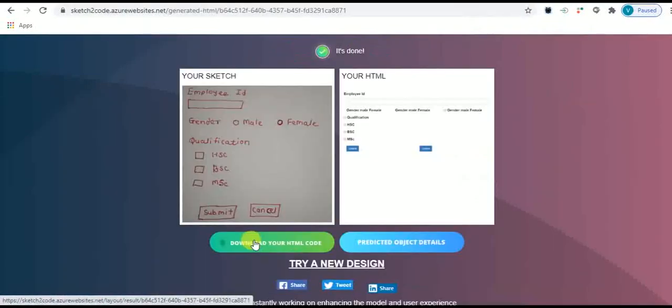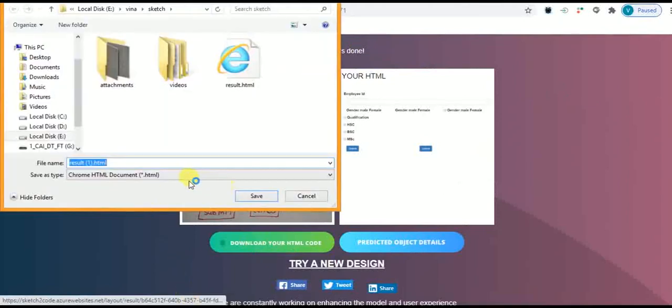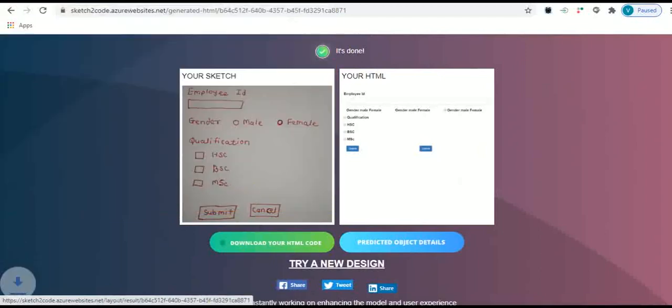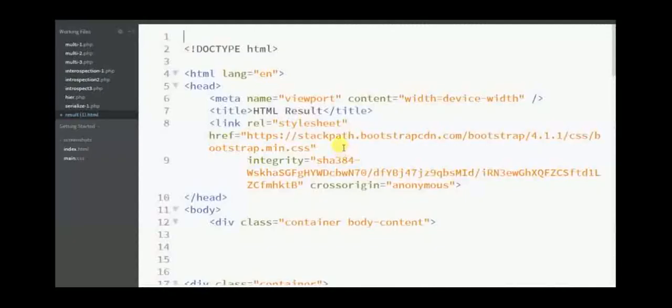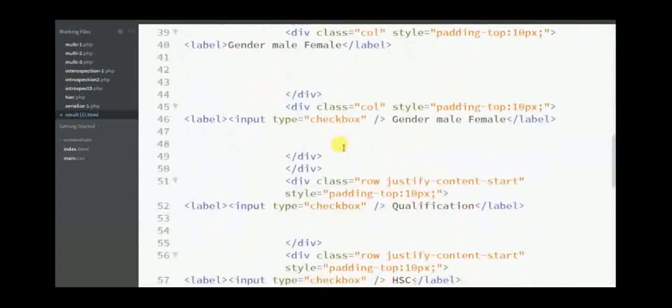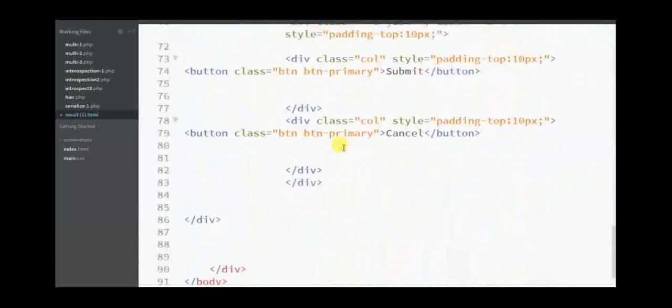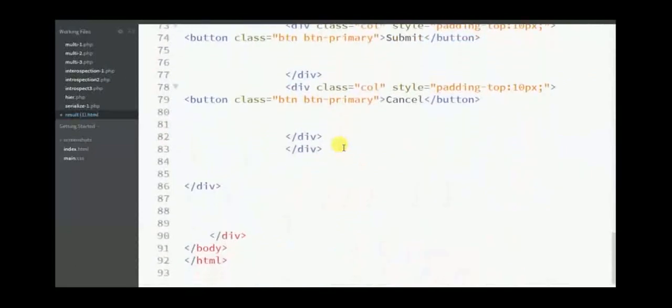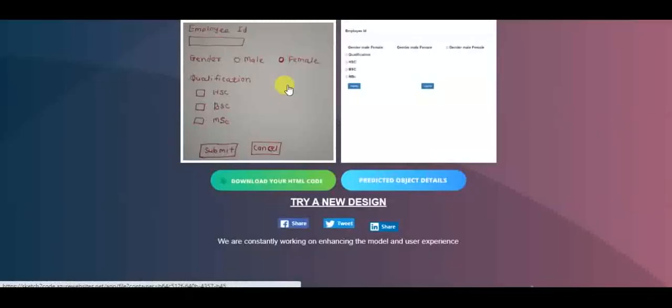You can also download the HTML code. This is the HTML code using Bootstrap Framework 4. This is the HTML code, with the labels, checkbox, buttons. The handwritten sketch is not perfectly converted into HTML design, but Microsoft is constantly working on enhancing this model.